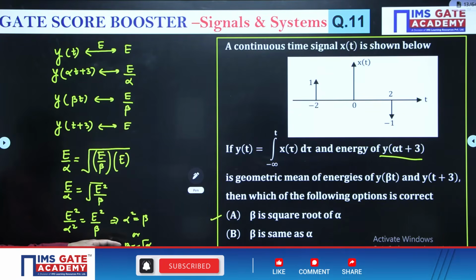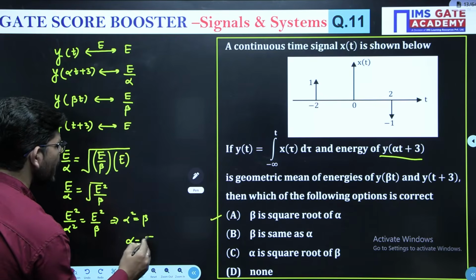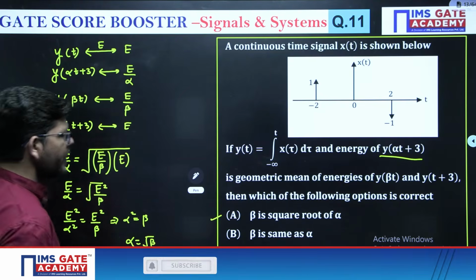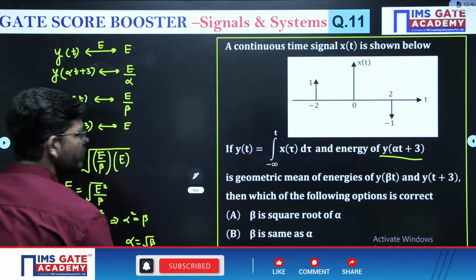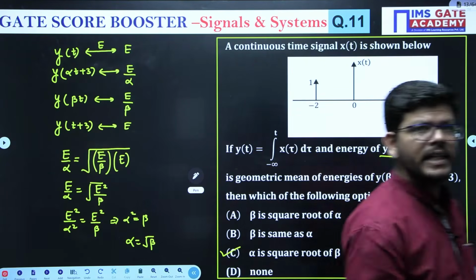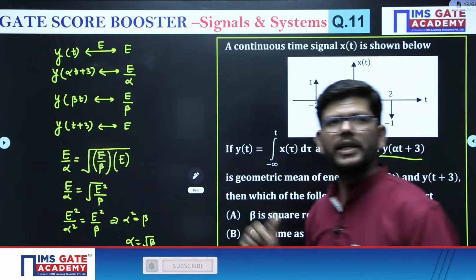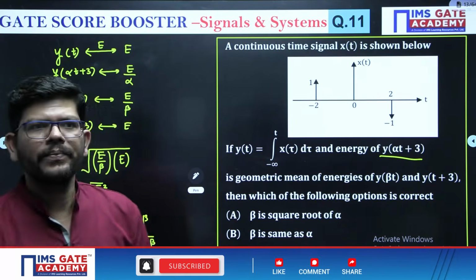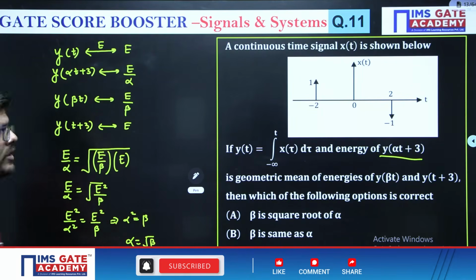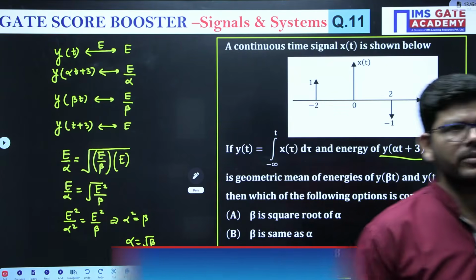Or we can write alpha to be under root of beta, okay? So alpha is the square root of beta, and option C will be correct. We have not done anything with the signal. We just resolved the properties we know and got it done, right? So in this way we can solve this particular question also, okay?